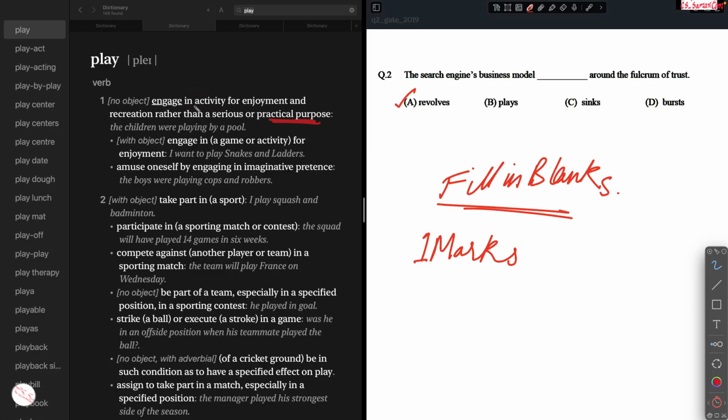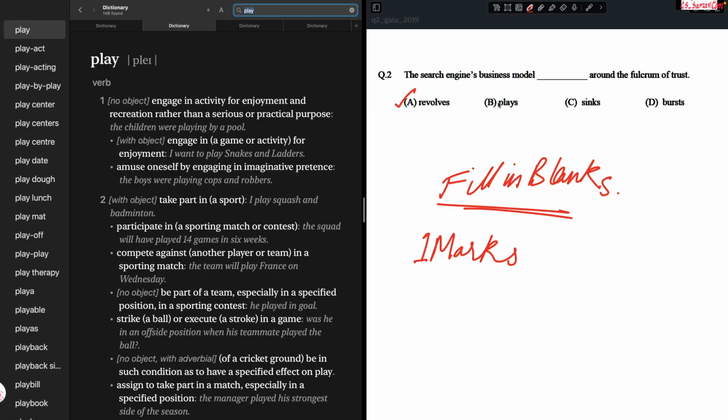So plays, as mentioned by this meaning, has a meaning of enjoyment and recreation. Business is not a child's play. So this particular word has a meaning which does not fit this sentence, because it would cause the whole sentence to sound ridiculous, as a business is a serious enterprise. So plays cannot be used over here.